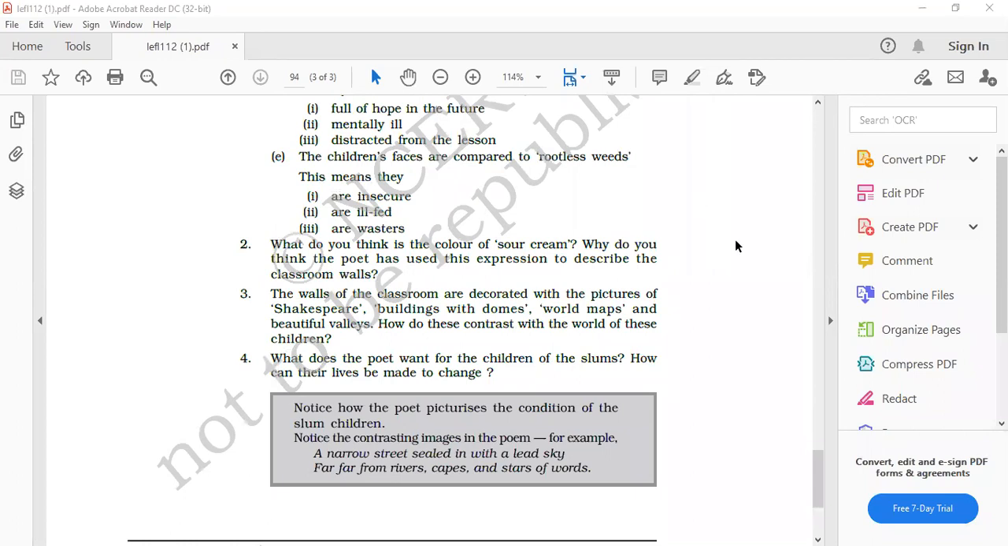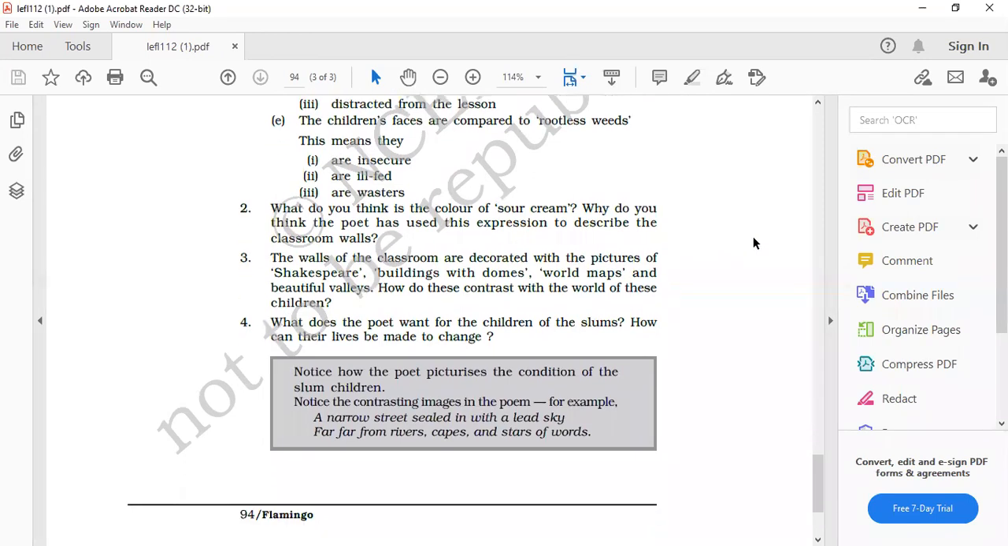Yes, question number 2, Nishant Thakur. What do you think is the color of sour cream? Why do you think the poet has used this expression to describe the classroom walls? Yes. The color sour cream is used by the poet to signify the dull and shabby walls of the classroom.